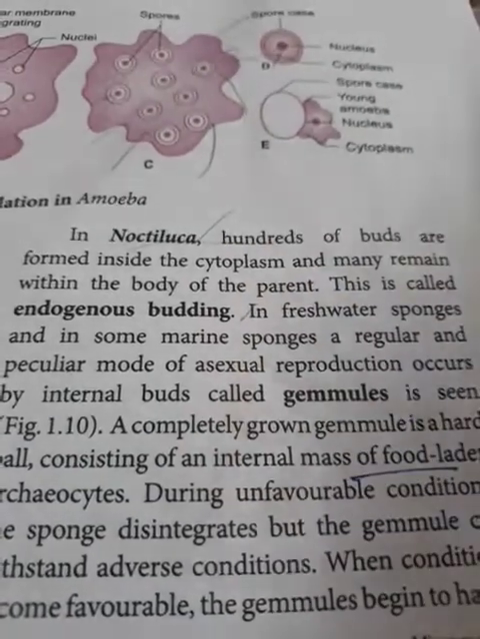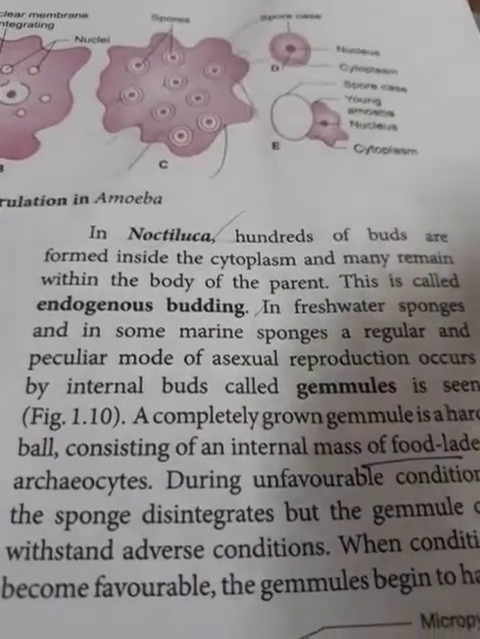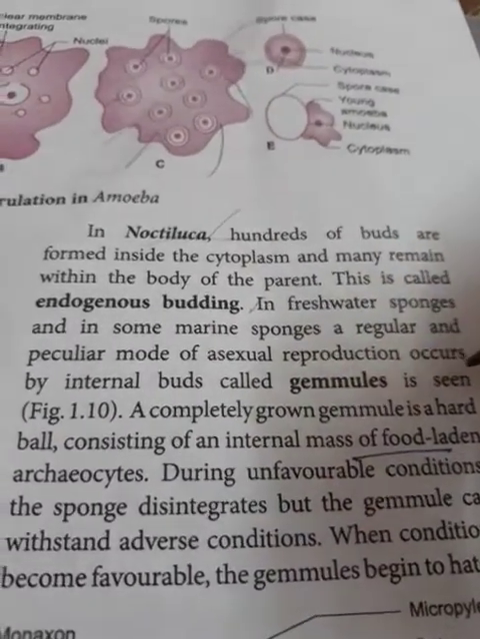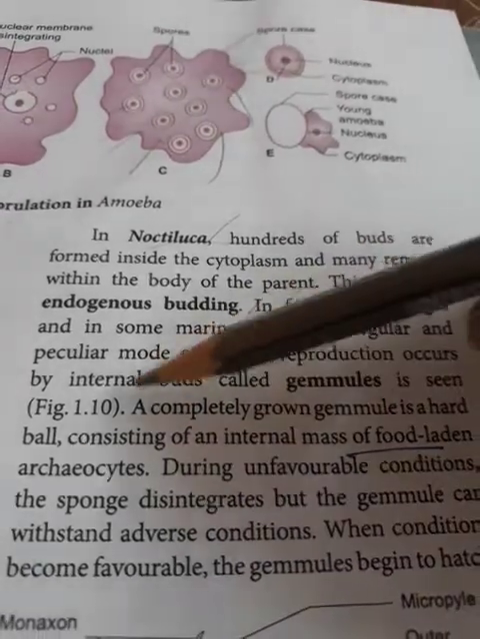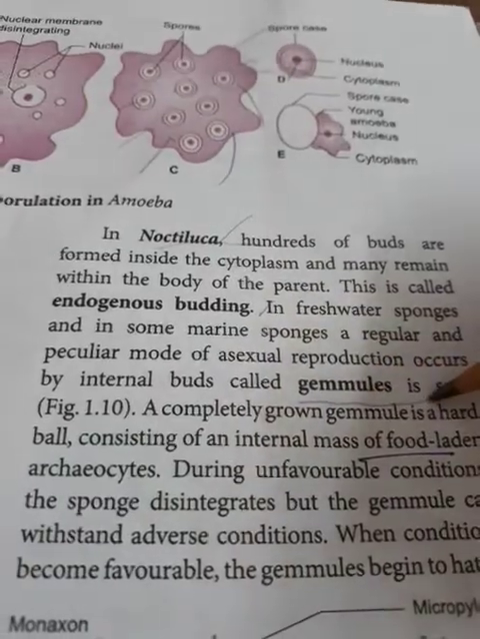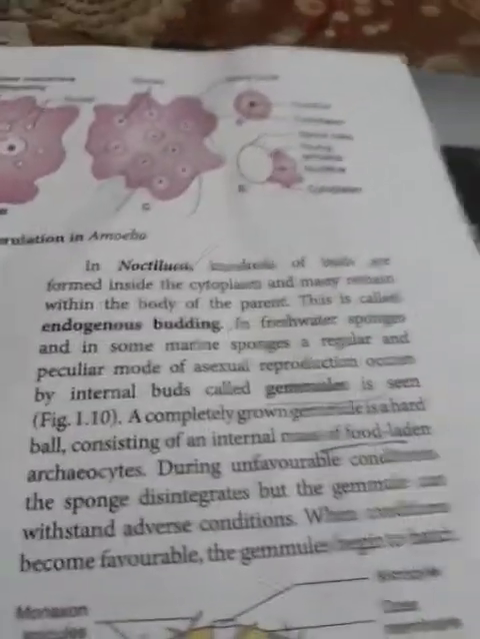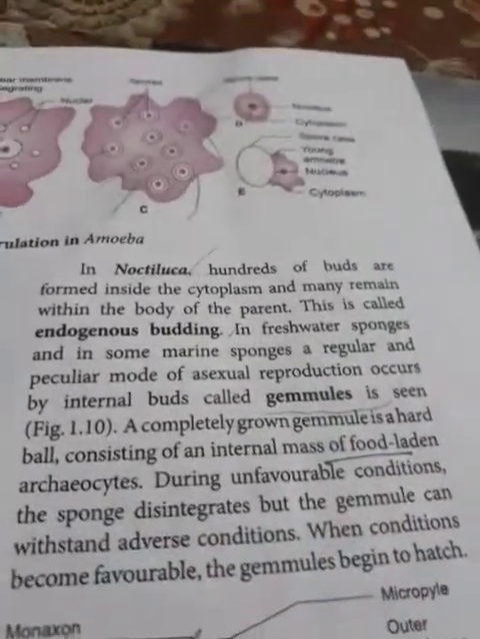Example, Noctiluca. In freshwater sponges and in submarine sponges, a regular and peculiar mode of asexual reproduction occurs by internal bud, which is called the gemmule. So, gemmule is an example of endogenous bud.